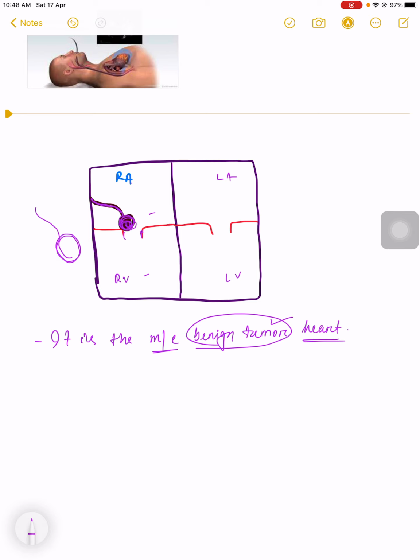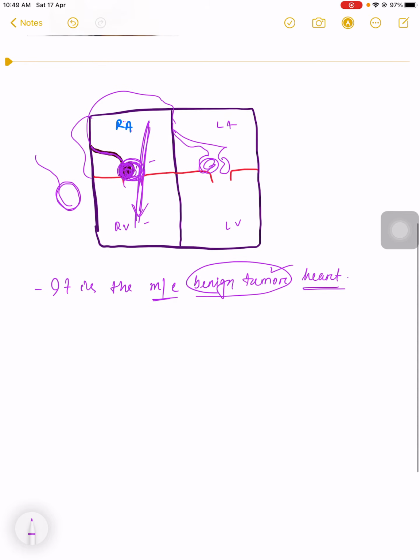If the tumor is small, it closes the valve partially, about half. If the tumor is large, it can totally close the valve. So blood is not able to come from the right atrium to the right ventricle, and right ventricular hypertrophy may occur. If it occurs on the left side also, we can see the same features. It is the most common benign tumor of the heart.